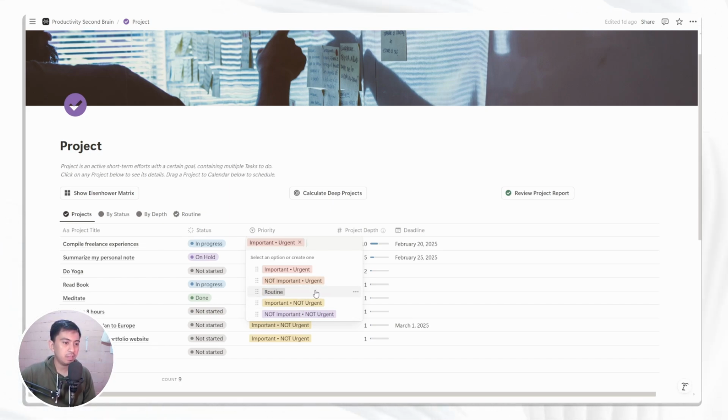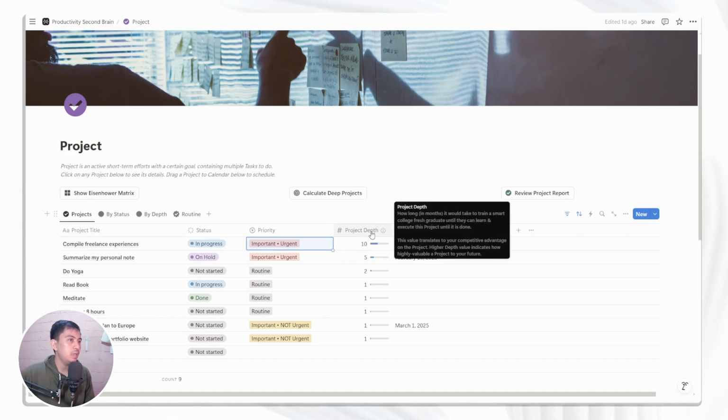And a little bit of a new addition is routine. This will differentiate things that you may want to do repetitively in the future from the ones that you simply check, say it's done, and remove from the system. Routine is for projects that you want to do repetitively, for example, do yoga, read a book, sleep for 8 hours. That's routine.